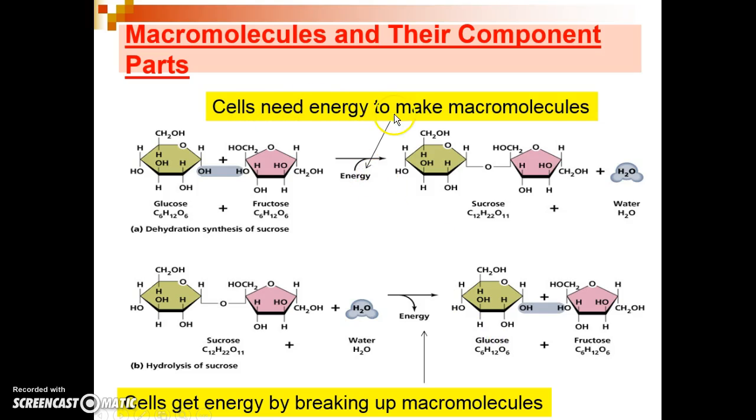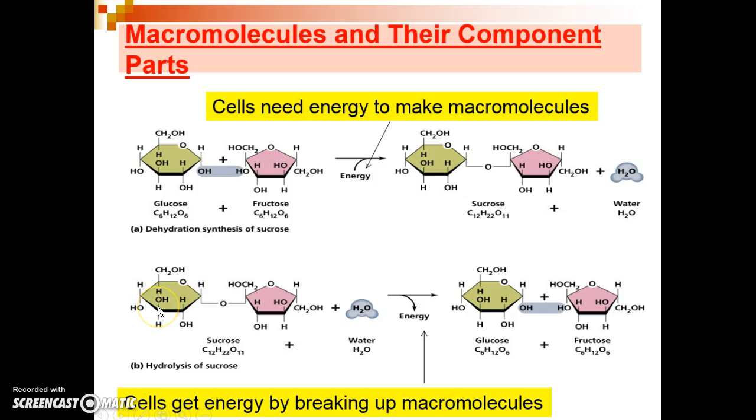Cells need energy to make macromolecules. Dehydration synthesis reactions need energy. The depiction of a glucose molecule and a fructose, a small molecule, coming together in a dehydration synthesis with the removal of water to create a sucrose molecule is a dehydration synthesis which requires energy.